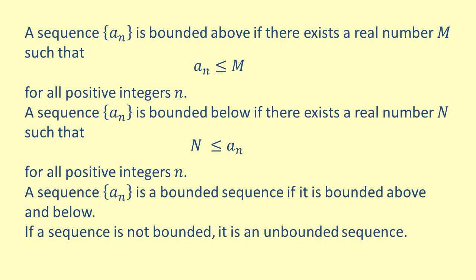If you were to draw this out, you would see a horizontal line at M, since M is just a real number, and the values of the sequence below it. You could then observe that none of the values of the sequence ever fall above the line at M.